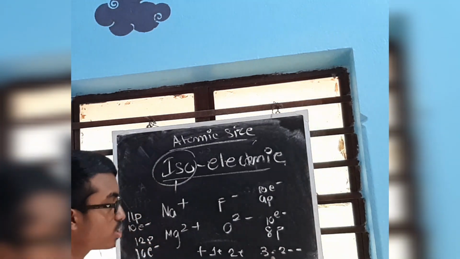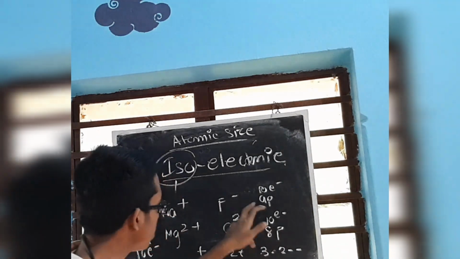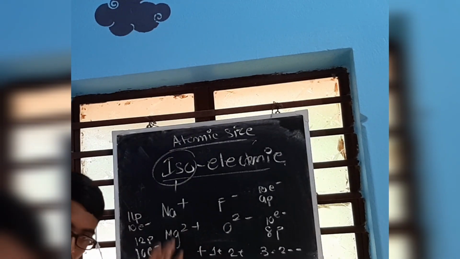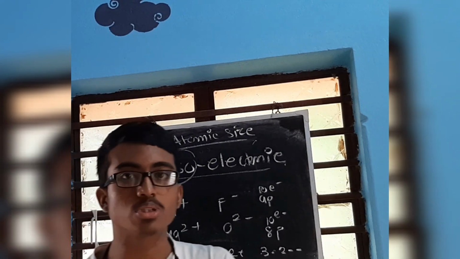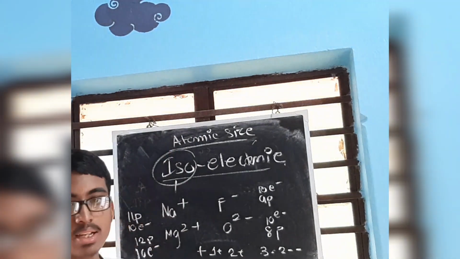This is the logic for ions. 3 minus will have the greatest size, 2 minus less, then minus less. And for cations, plus greater, then 2 plus lesser, 3 plus even lesser. So it's the opposite, vice versa. So that was all I have to say about atomic size.